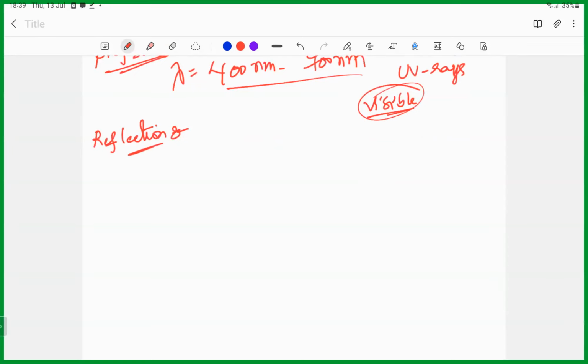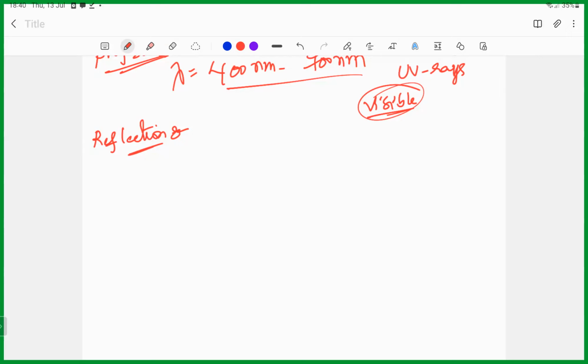When you take a highly polished surface, such as a mirror, reflection will happen. That's why we see our face in a mirror, right? Because we are seeing our own face, it means the light is getting reflected. This is explained through the laws of reflection of light. So what are these laws? There are two laws.